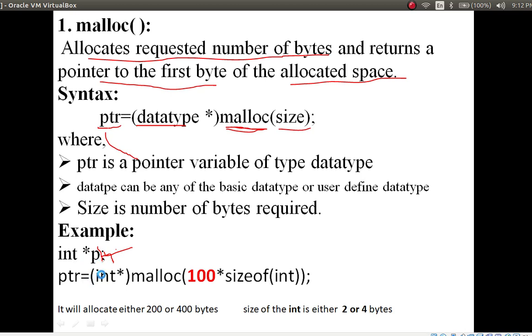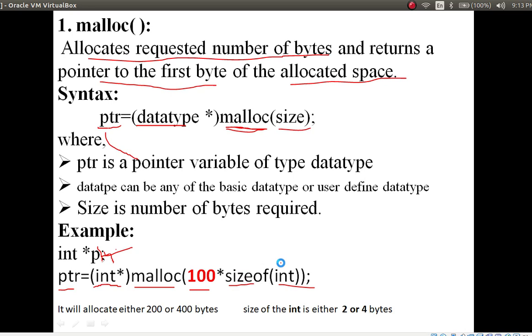And how to use this malloc syntax? Pointer is equal to data type, which is what? Int star, then the function name is malloc, here 100, then multiplication, 100 into sizeof int. So here what will happen?